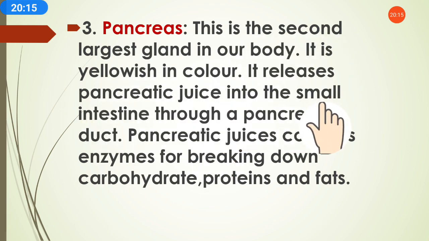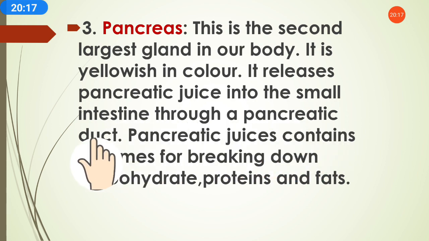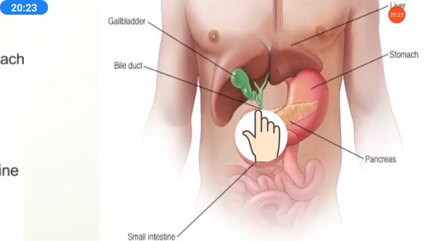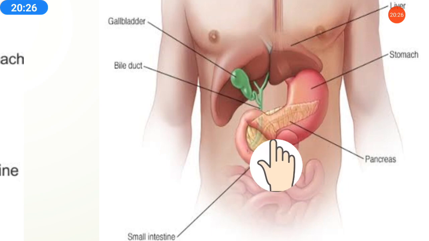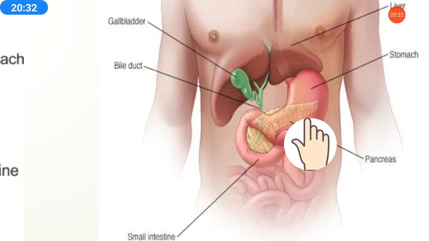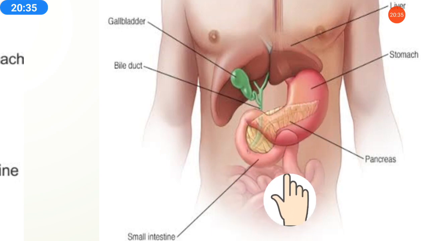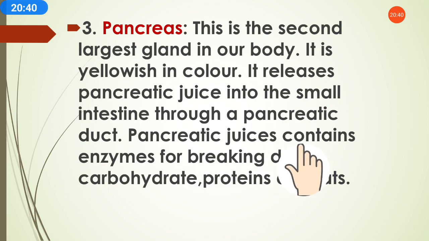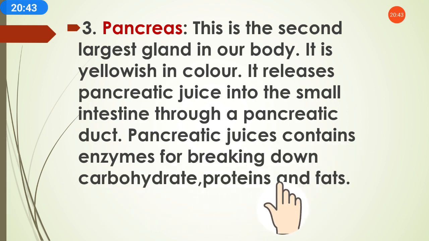It releases pancreatic juice into the small intestine through the pancreatic duct, a tube through which the pancreatic juice passes to the small intestine. Pancreatic juice contains enzymes for breaking down carbohydrates, proteins and fats into simpler forms.